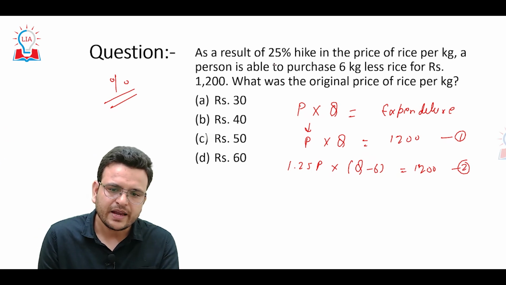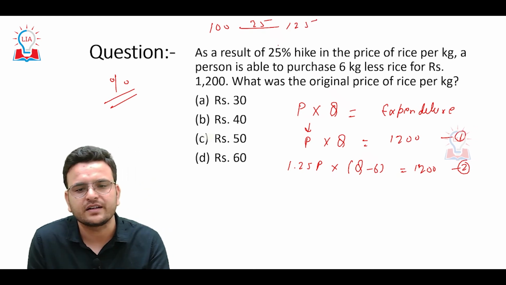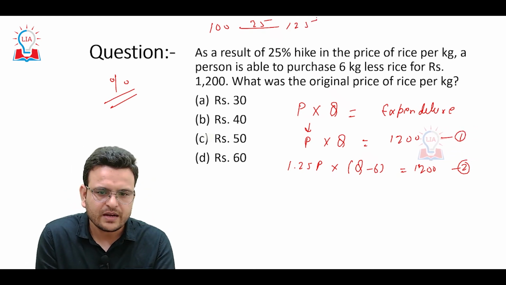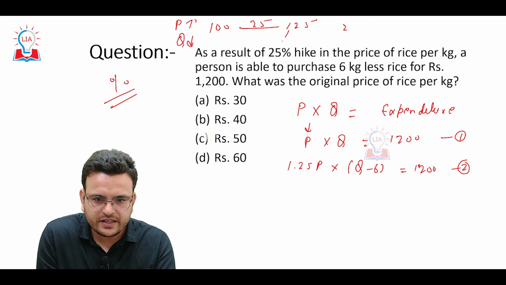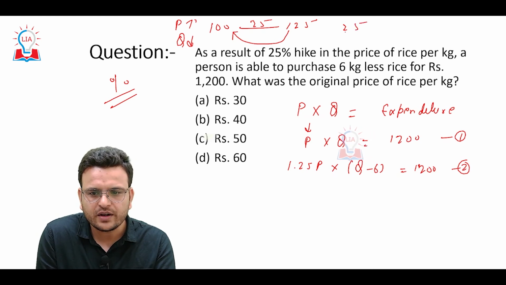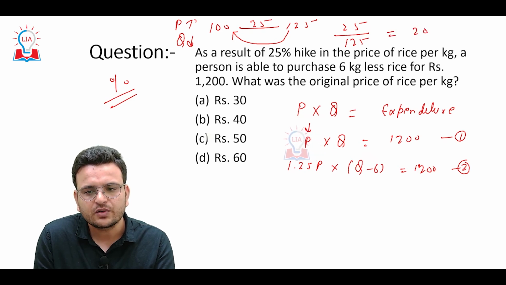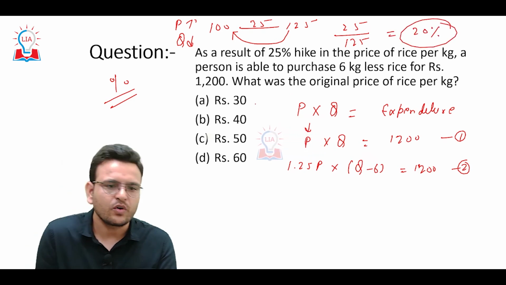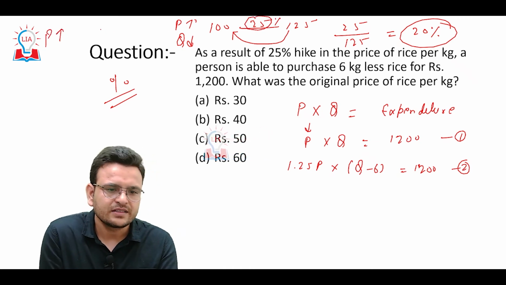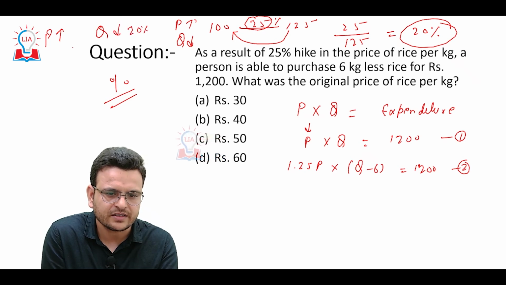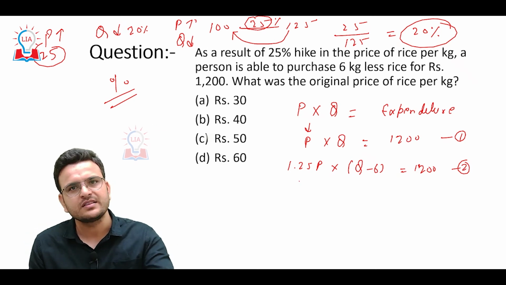The second way: whenever price is increased by 25% over 100, it becomes 125%. When price is increased this way, then quantity has to be reduced from 125 back to 100, so it has to be reduced by 25. 25 upon 125 is 20%. It simply means that if price is increased by 25%, then quantity has to reduce by 20% so that expenditure remains constant. We have solved such questions in percentage also.